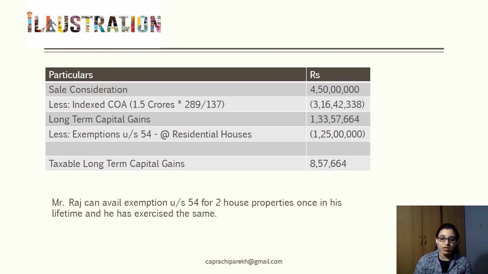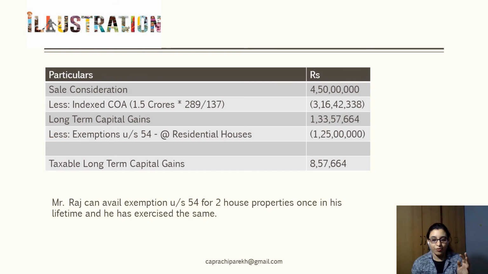My gross long-term capital gain in this illustration is 1 crore 33 lakh 57,664, and as you can see, it is below the threshold of 2 crores which has been stipulated by the amendment to section 54. So both the investments which are made, one in the property in Indore and the other in the property at Kochi, would be eligible for exemption under section 54, which takes my cumulative amount eligible for exemption to 1 crore 25 lakhs. My taxable long-term capital gain in this illustration comes to some 8 lakh 57,664 rupees.